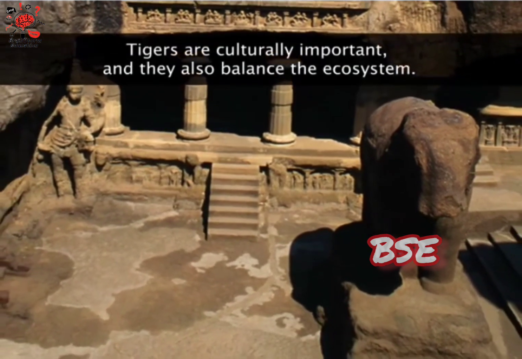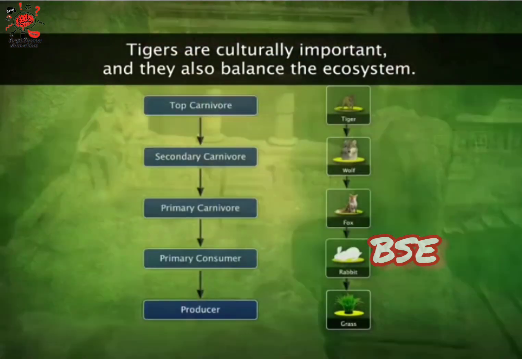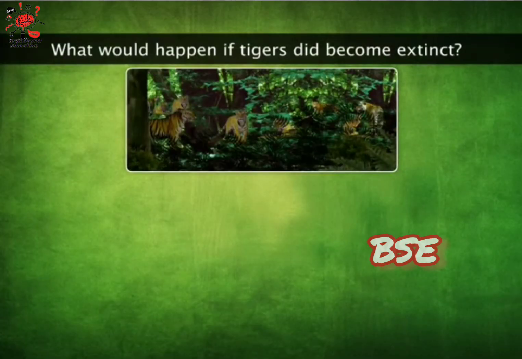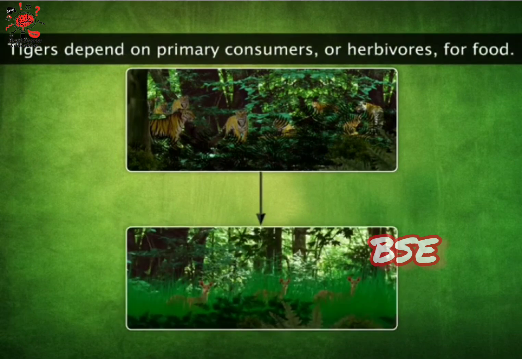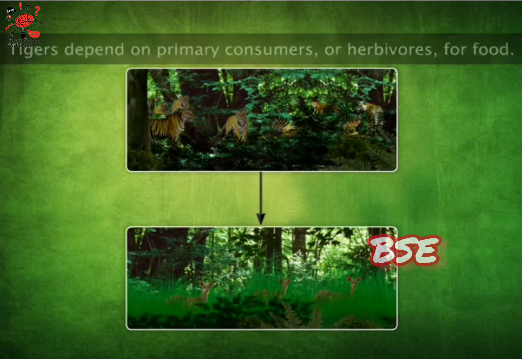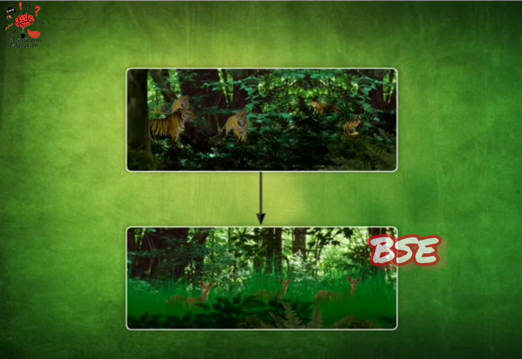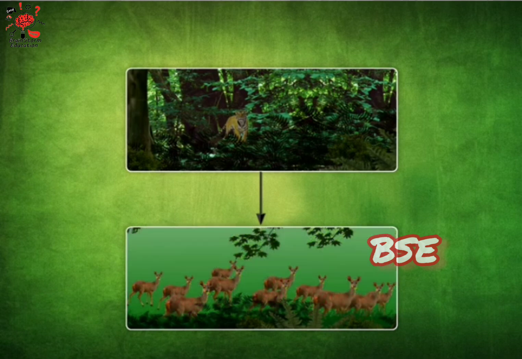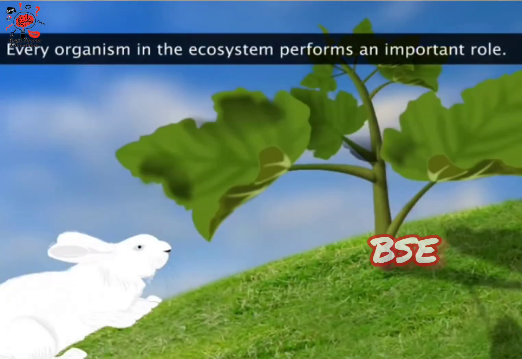As well as being culturally important, tigers also balance the ecosystem. So what would happen if tigers become extinct? Tigers depend on primary consumers or herbivores for food. With no tigers, the population of primary consumers will keep growing. They will consume a large quantity of vegetation, in turn affecting the habitat of other species. Thus, every organism in the ecosystem performs an important role.